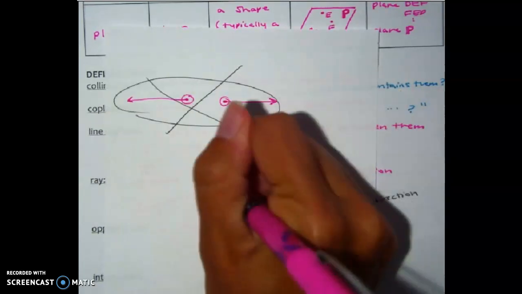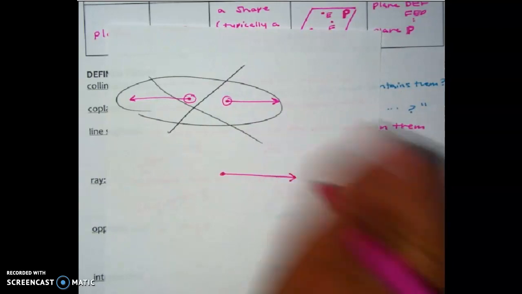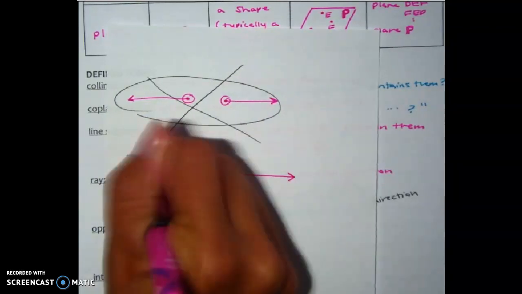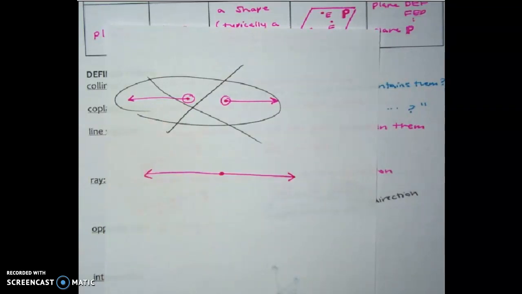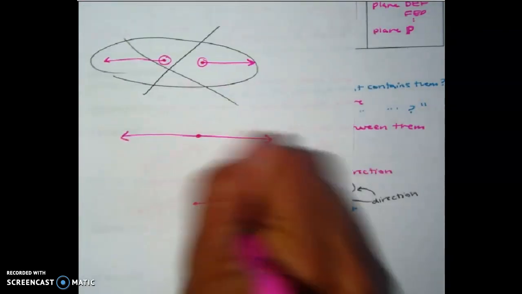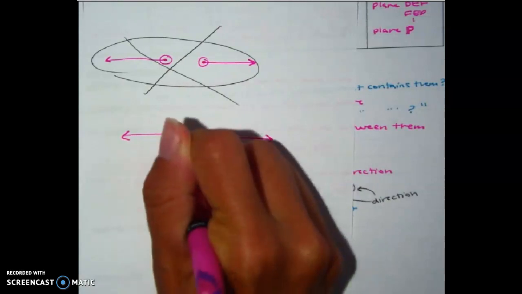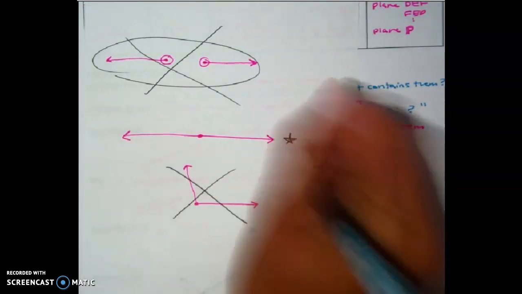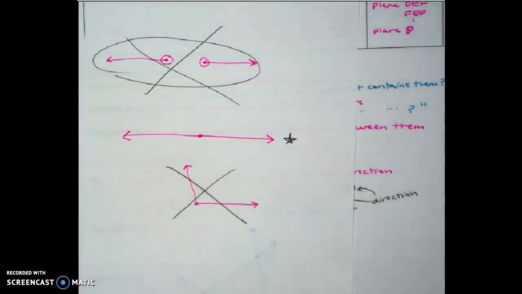If I have this ray, the only ray that is opposite to it is this one. Together they do form a line. Let me show you something else that's not. These two rays are not opposite rays. They do share a common endpoint, but they don't point opposite directions. So this one's yay, the other two are nay.